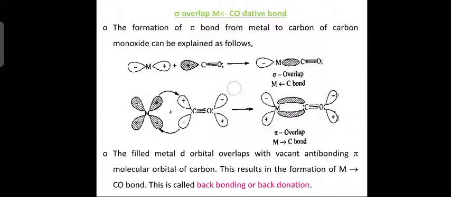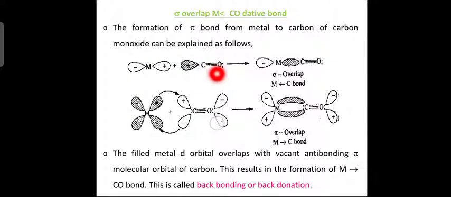Now, how do we explain sigma overlap and pi overlap? The formation of the pi bond from metal to carbon of carbon monoxide takes place in this way. The metal has 2 lobes, one considered a positive lobe and one a negative lobe.